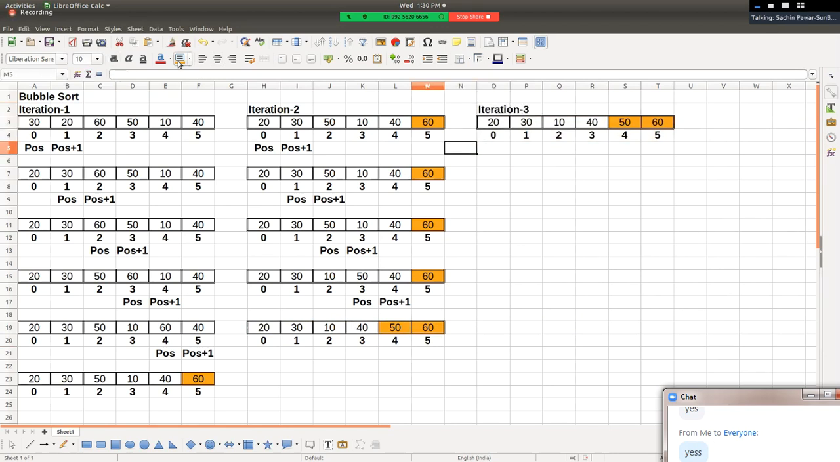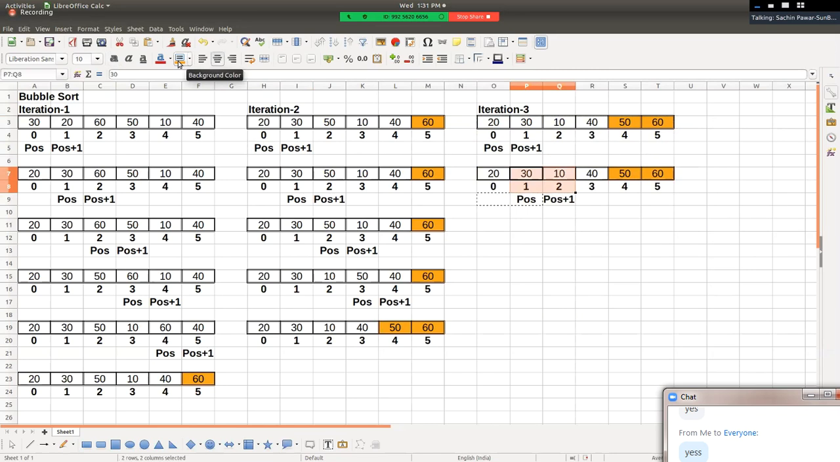In the next iteration, again we'll apply the same logic. Elements which are at 2 consecutive positions get compared. If they are in order, no need of swapping. If they are not in order, swapping takes place. So they are already in order, no need of swapping, and hence position plus plus. So the next pair gets compared.